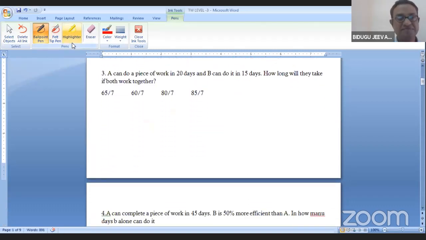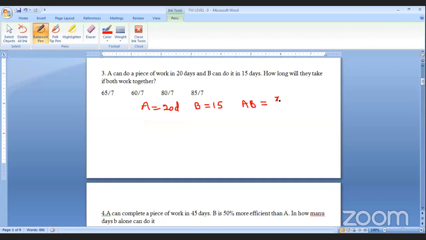Third question. A can do the work in 20 days, B can do it in 15 days. How long will they take together? A and B, what rule can be used here? XY by X plus Y. Excellent, Jawad.